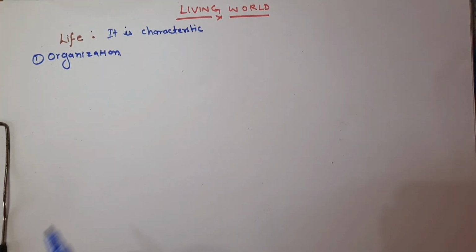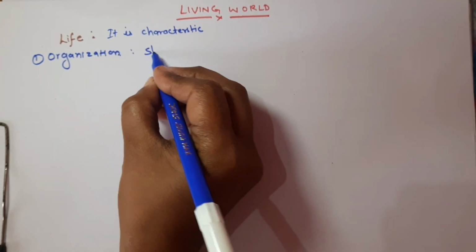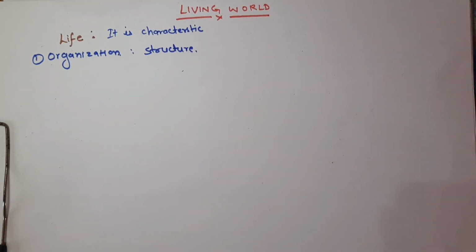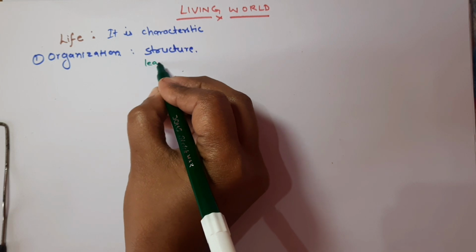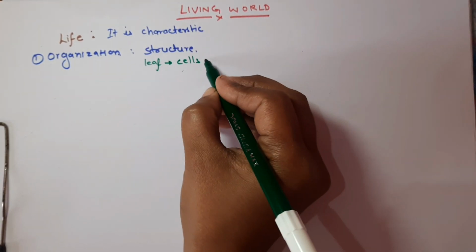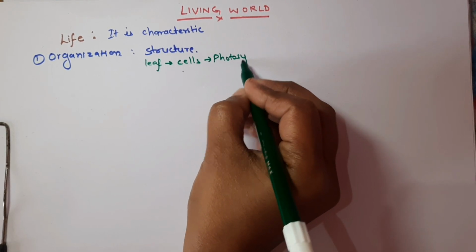Okay, so what does organization mean? Organization means that living things have a kind of structure. So the structure can be a tiny cell or it can be a complex body. For example, the leaf is made up of cells. Okay, so it helps in performing the basic function of the leaf, that is photosynthesis.